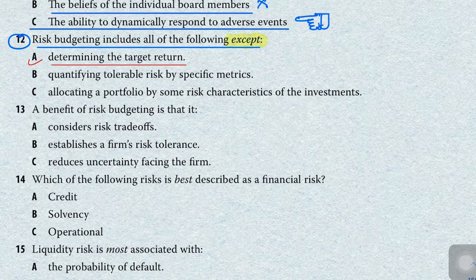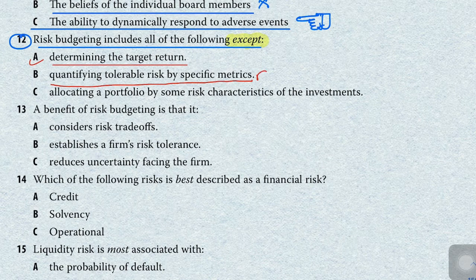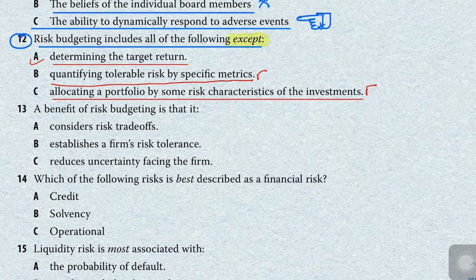The other options, like quantifying the tolerable risk by specific metrics, are part of risk budgeting, so this is correct. And allocating a portfolio by some risk characteristics is also correct and part of risk budgeting. So this question is asking us about the except. This is our correct answer, because this is not part of the risk budgeting process.